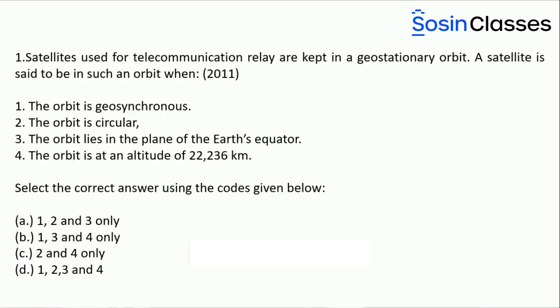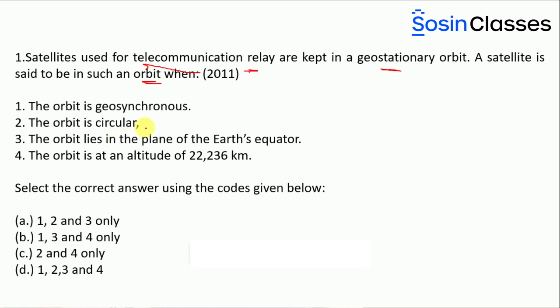The first question is from the year 2011. This question is on geostationary and geosynchronous orbits. Let us see what the question is saying. As you can see, he is asking: the satellites that are used for telecommunication relay are kept in geostationary orbit. A satellite is said to be in orbit when... There are some options given here, 1, 2, 3, 4.